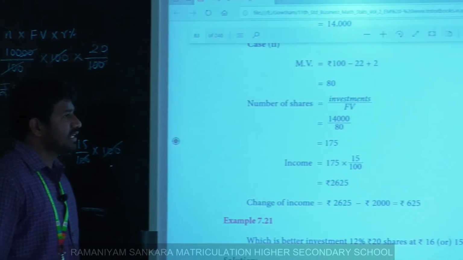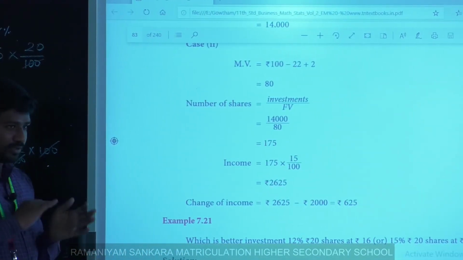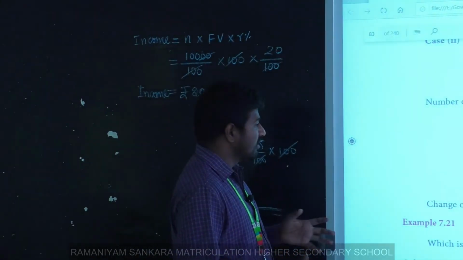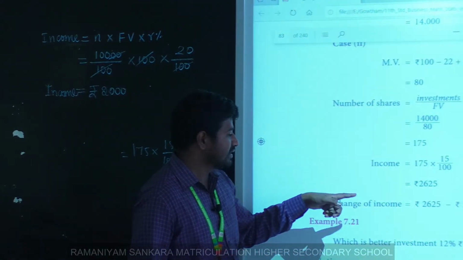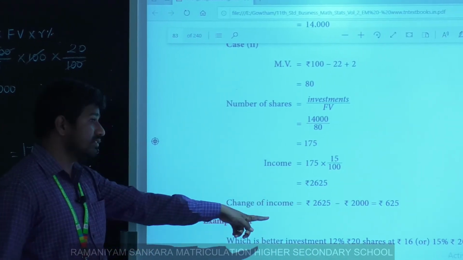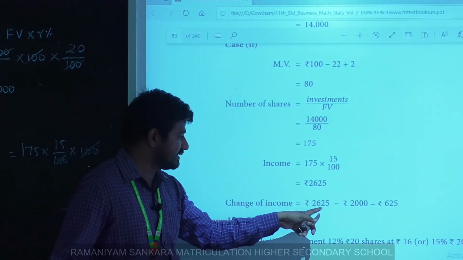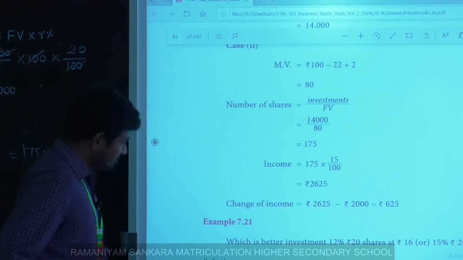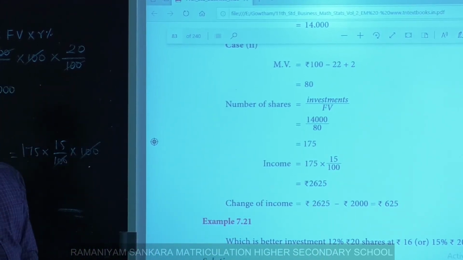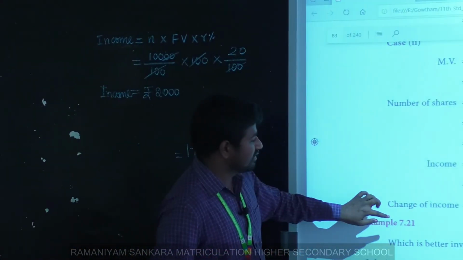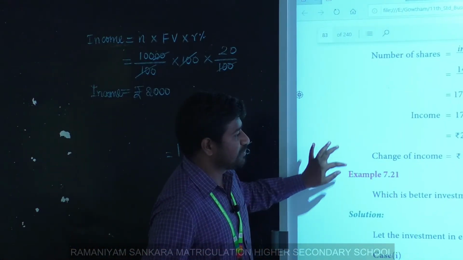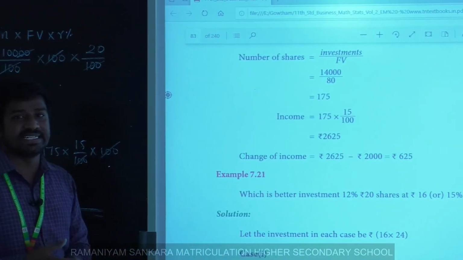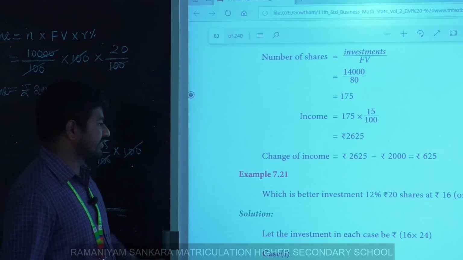So we already found the change in income during sales and purchasing. At the beginning the income of starting was 2,000. So 2,625 minus 2,000 is 625 rupees. Now 625 is the change in income. Clear? Yes.